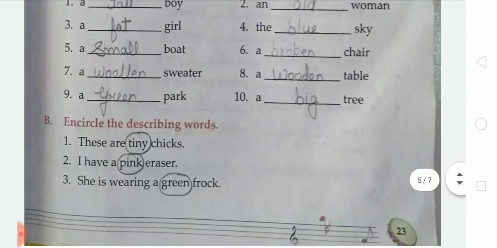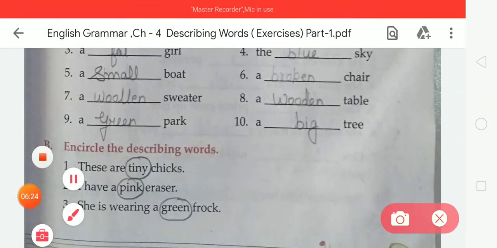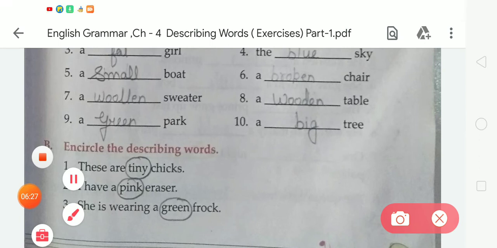Okay, now moving to the next exercise, that is exercise B. So student, what will we do in exercise B? In exercise B, encircle the describing words. As we all know, a describing word describes the quality of a person, animal, place or thing. It also describes how someone or something looks, tastes, feels, smells or sounds. So we have to encircle the describing word in the given sentences.